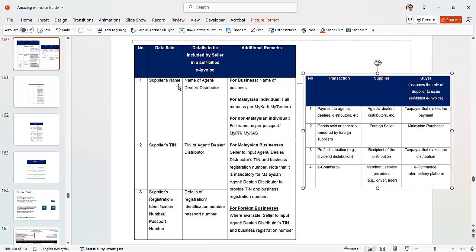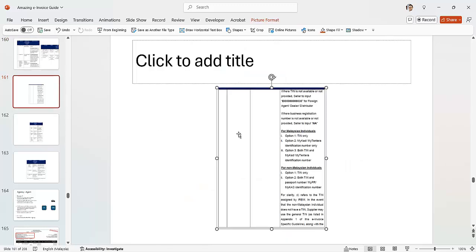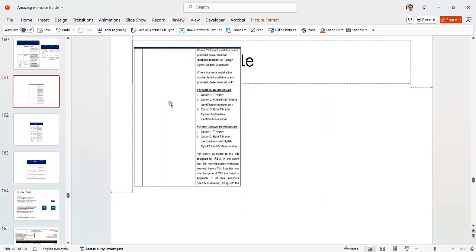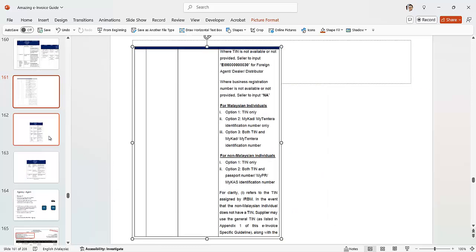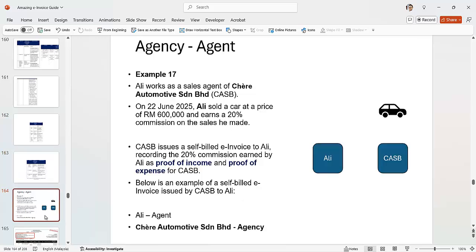Okay, suppliers is the agent. So you need to provide the name of the agent, right? If it's an individual, it will be the IC, right? So let's look at the other, where TIN is not needed. There are other purposes as well, right? So these are all we go into detail.